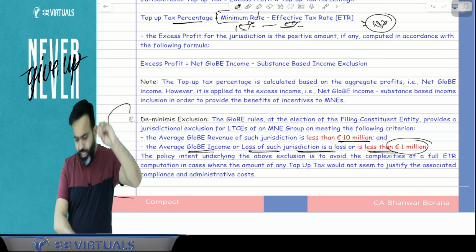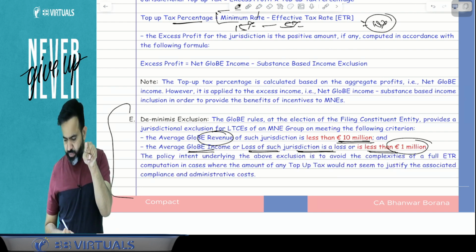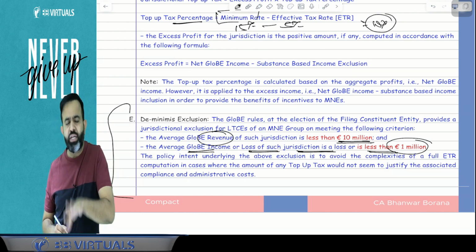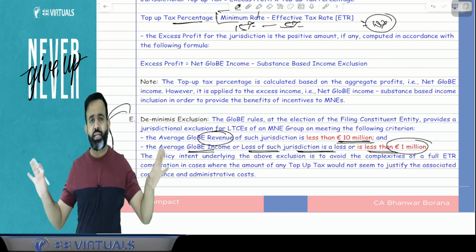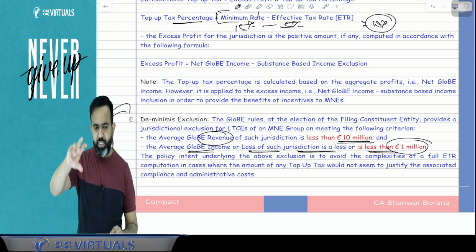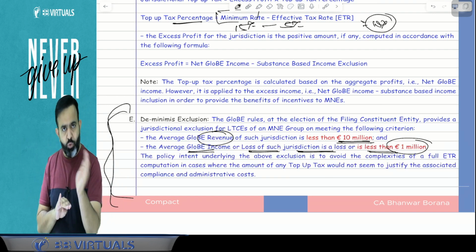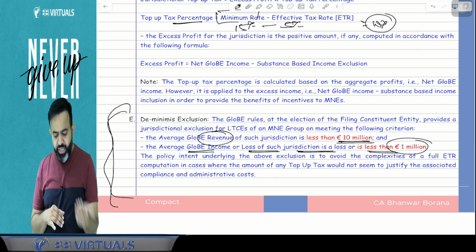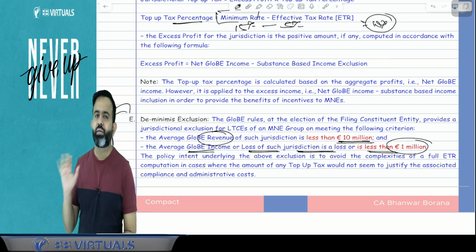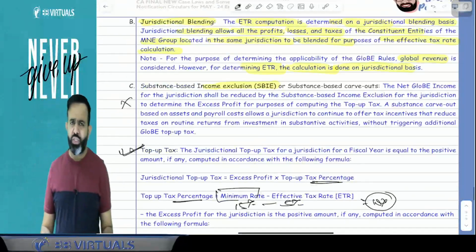So suppose from Nepal their revenue is less than 10 million euros and their profit or loss is less than 1 million euros, then there is no need to check, there is no top up tax, that is not applicable in Nepal. So suppose any multinational company in any country has revenue less than 10 million euros and profit less than 1 million euros, then that concept is not applicable. There is no need to check the minimum tax and top up tax rate. Okay, so done. This is all about this topic.